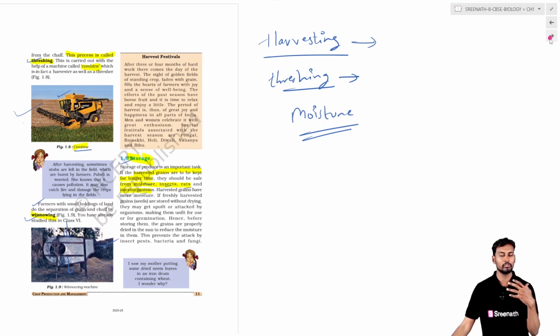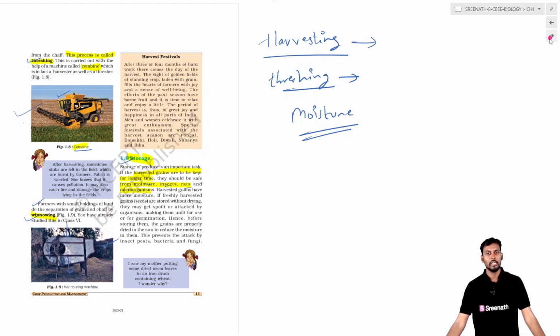It can be done, or the storage is done in such a way that the plant material stays useful for a longer period of time and can be used for human consumption. In order to avoid unwanted spoilage, the moisture should be removed mechanically, by means of a desiccator, or by subjecting it to sunlight.